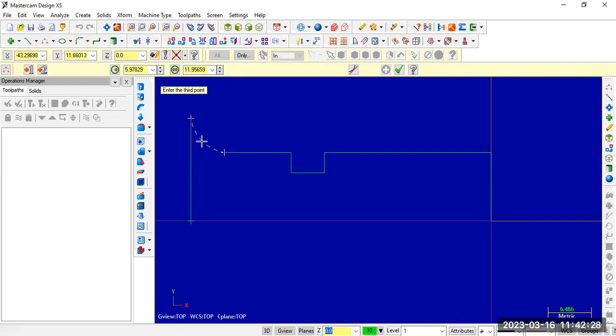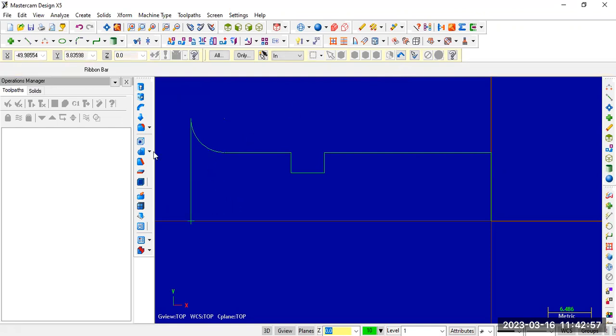Okay, and here you can observe either you can specify the radius or you can specify the diameter. So here I am specifying the radius 5. If you click, radius 5, the arc is generated in between these 2 points. After that, just click OK. So an arc is created.